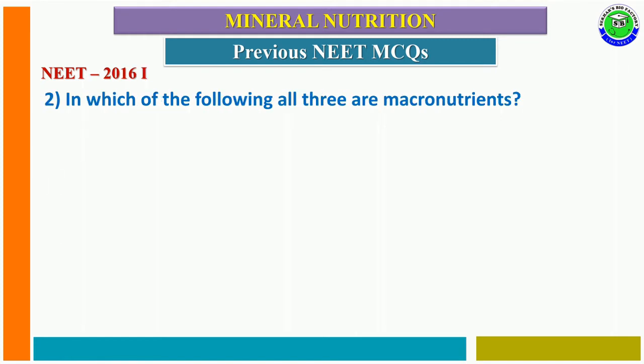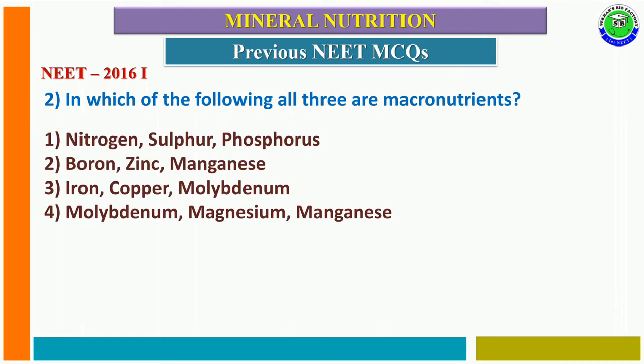Question number 2 from NEET 2016 phase 1. In which of the following all three macronutrients are present? The first option nitrogen, sulfur, phosphorus. Second option boron, zinc, manganese. Third option iron, copper, molybdenum.